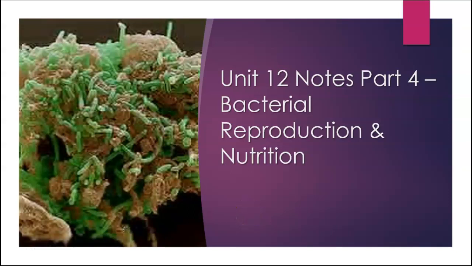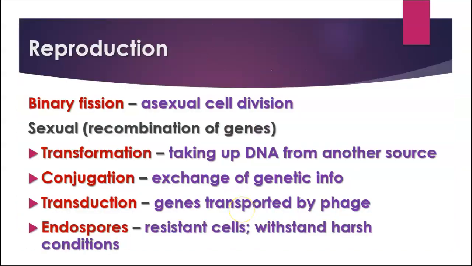Hi, it's Mrs. Vance again, and we're on to Part 4 of Unit 12 Notes, which is about bacterial reproduction and nutrition. So, there are several different ways that bacteria can reproduce. The main way bacteria reproduce is by binary fission. This is asexual cell division. This is the kind that can happen as frequently as every 20 minutes, usually not much more than an hour. It doesn't take very long to go from just a few bacteria to millions of them.